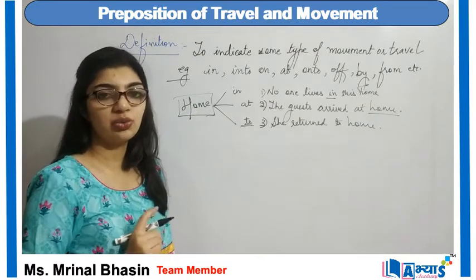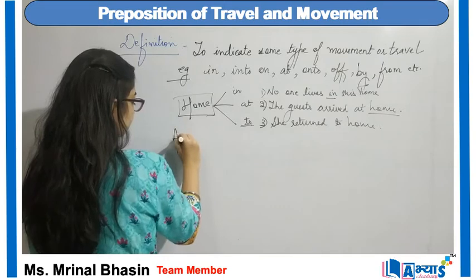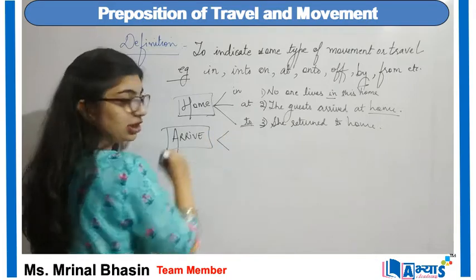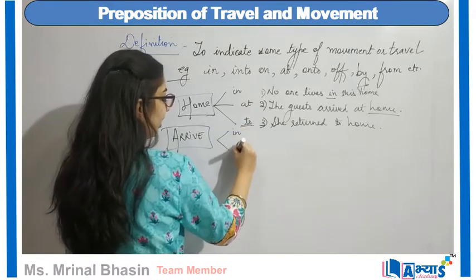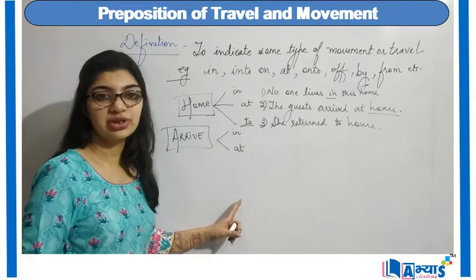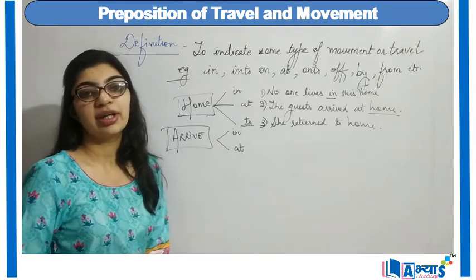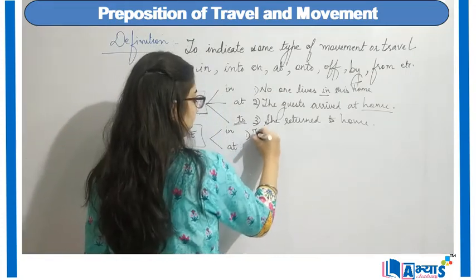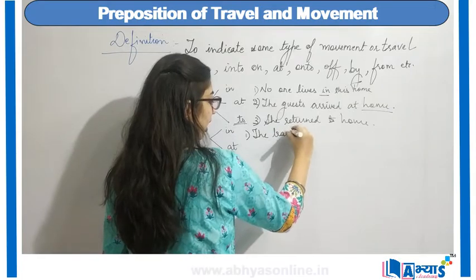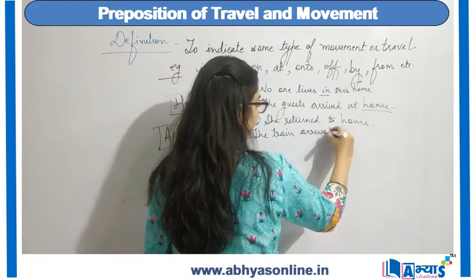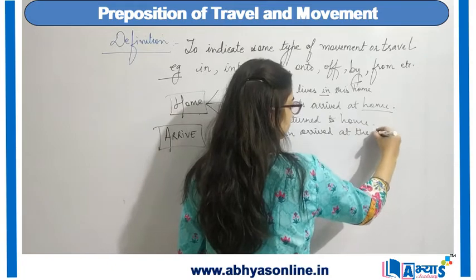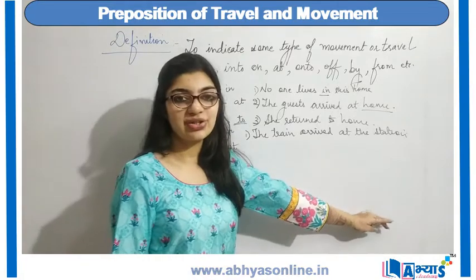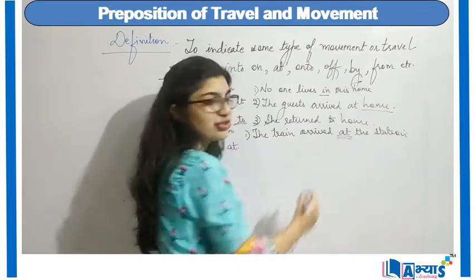Now this was about basically the word home. The next important word is arrive. Now for the word arrive, the preposition used can be in and at. Both the preposition usage is correct according to the meaning of the sentence. For example, I say, the train arrived at the station. Now, the train arrived at the station is the correct usage of the preposition at.